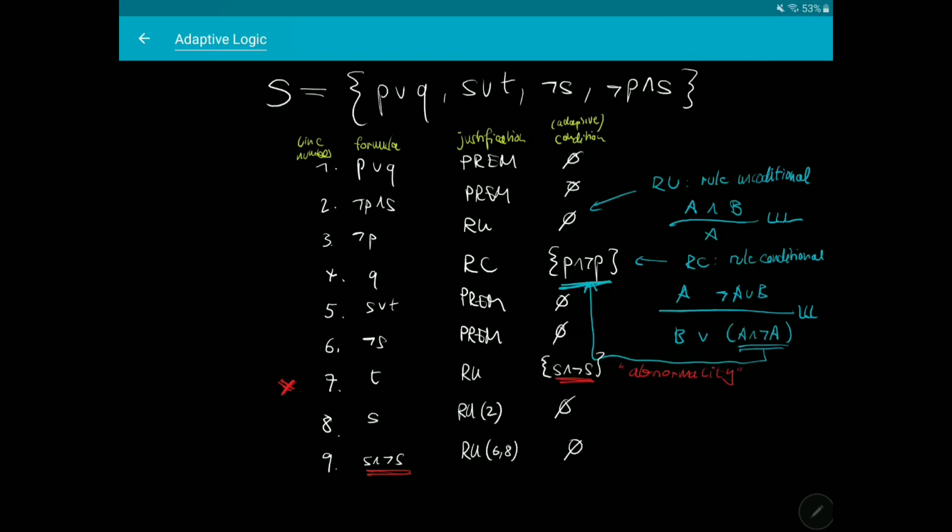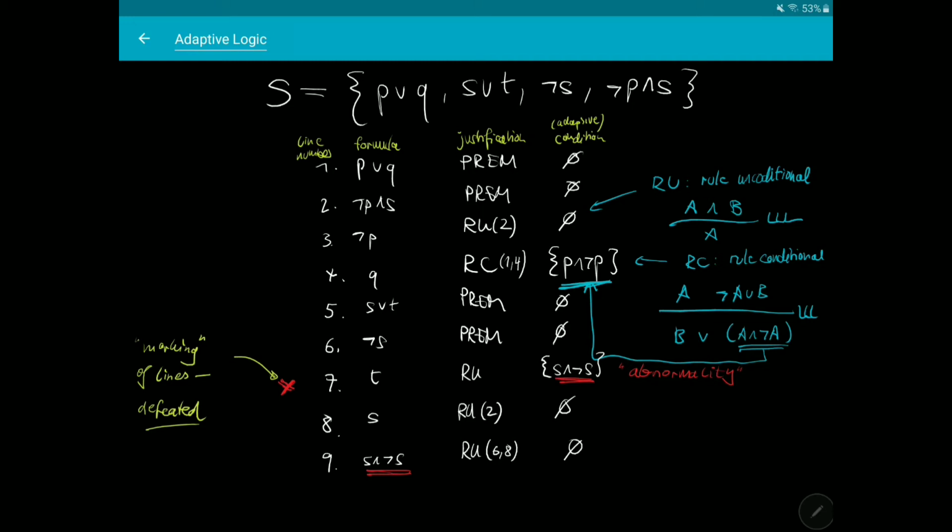It will therefore get marked in the proof. So this is the fifth element of an adaptive proof, namely the markings of lines. Sometimes lines will get marked, which indicates that these lines are at that very moment of the proof defeated, and therefore the formula at that line does not count as derived at that very moment at which it is marked. So note the mistake at line 7, this should be RC rather than RU.